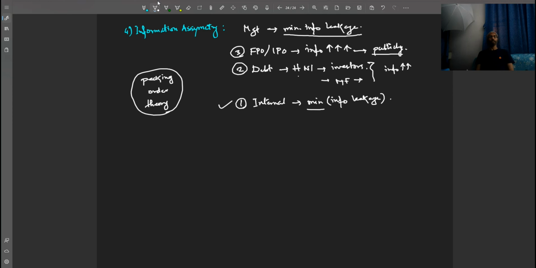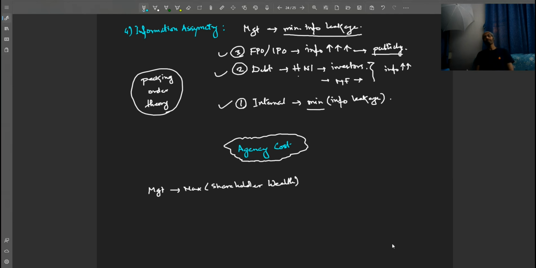The first option, internal funding. Second option, debt funding. Third option, equity funding. Ideally speaking, the management's duty is to maximize shareholders' wealth. But this ideal does not always happen. There can be misalignment of interests. And this can lead to the management not acting towards shareholder wealth maximization, management digressing from the path of maximizing shareholder wealth. This is called agency cost, and specifically agency cost of equity.